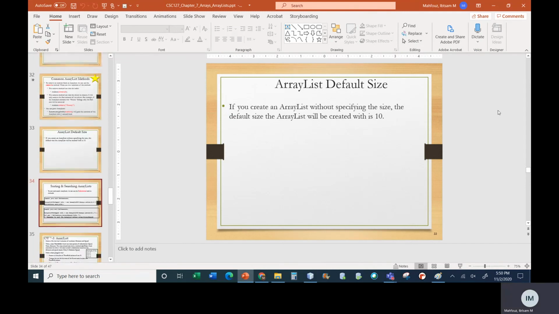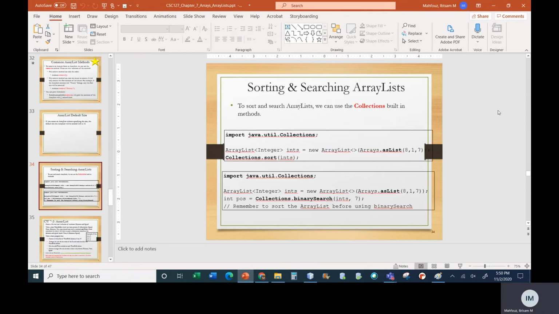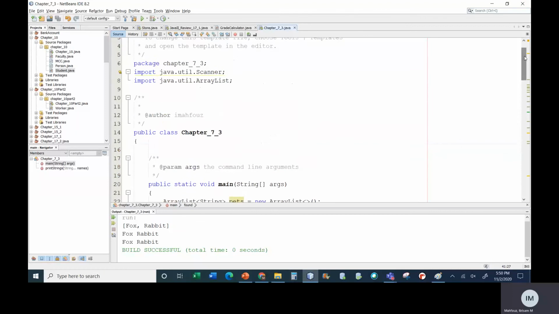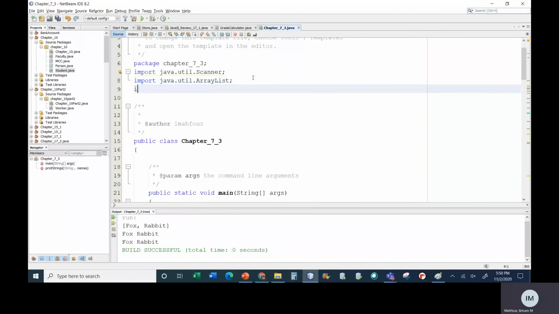And finally, just like we were able to sort and search arrays, we can sort and search array lists. To do that, we will need the help of a class called Collections. Just like for arrays, we have to import java.util.Arrays, for array lists we're going to have to import java.util.Collections.